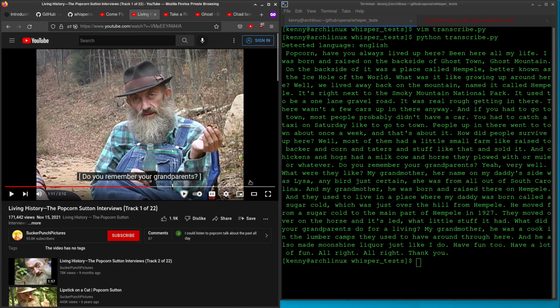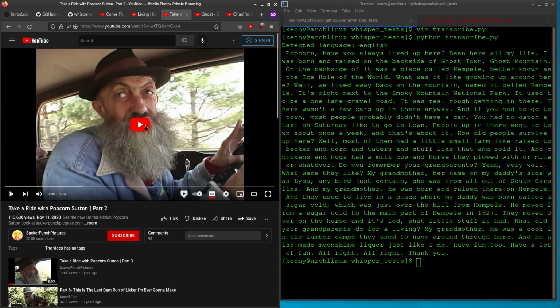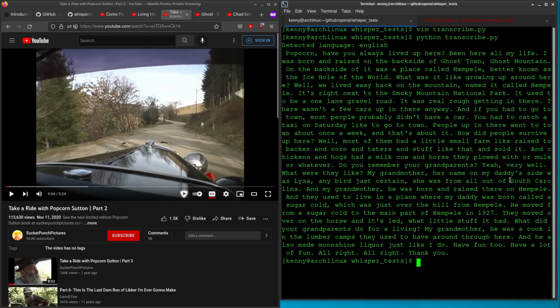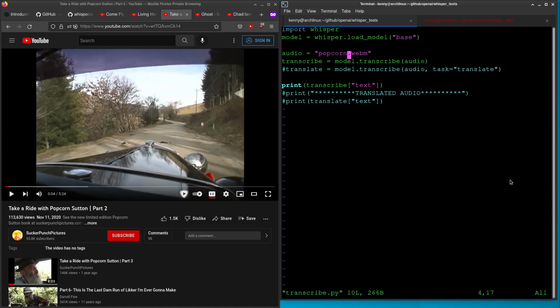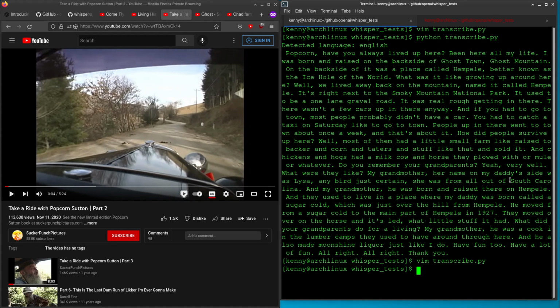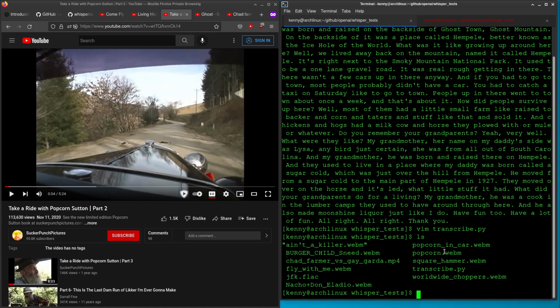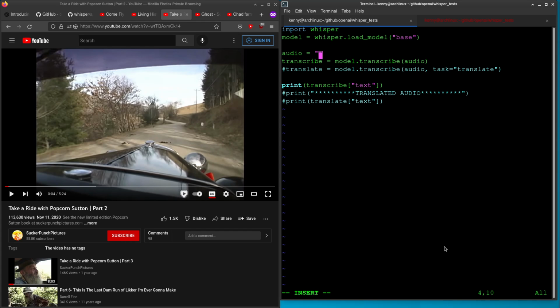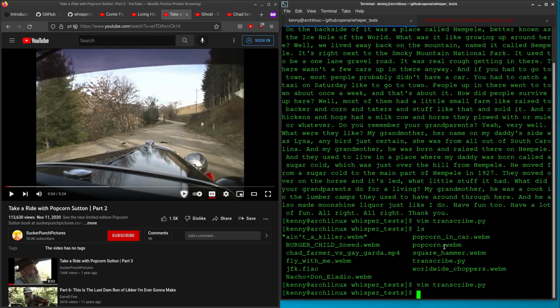So this AI actually did pretty good at transcribing Popcorn, but we're going to test it a little bit more. We're going to see how good it does at transcribing him when he's driving his old, very noisy, rickety car, so there's going to be a lot of background in this one. Let me actually change this first. I forget what I called this audio. Popcorn and car. Good thing I checked. All right, so we'll change that, quit, and we'll go ahead and run this.